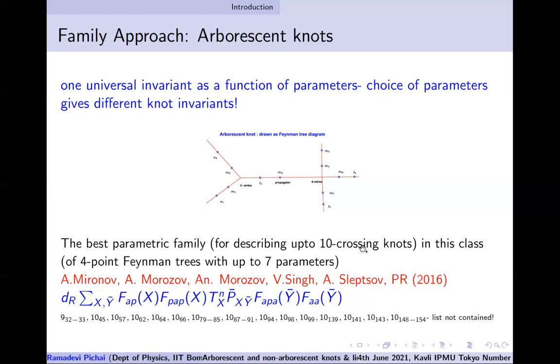So we were able to get the best fit. We were not able to achieve all the knots. Of course, up to 10 crossings, there is a huge number, and this number I can say is measure 0. But most of the knots up to 10 crossings, we have been able to put as a universal invariant. So anyone who wants to work out that invariant has to fit in those parameters, and you'll get the answer. This was one of the works with the Russian team and my student Vivek in 2016.